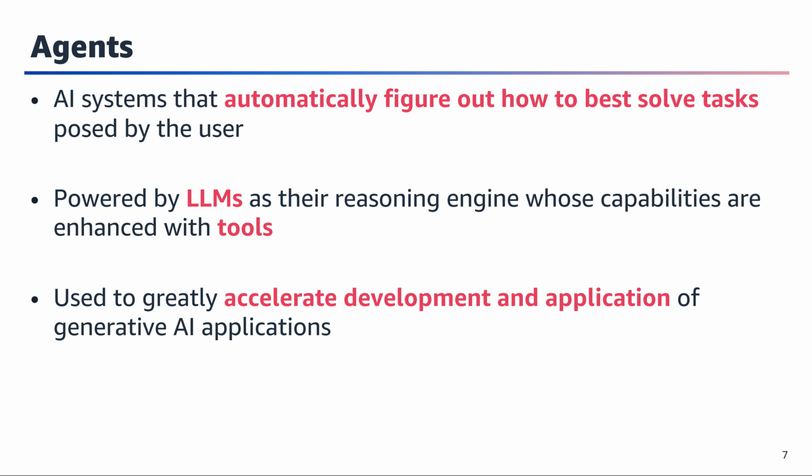Think of LLMs as the brain and the tools as additional skills they can leverage. One of the most exciting aspects of agents is how they're revolutionizing AI development. They're dramatically speeding up both the development process and the practical application of generative AI technologies. This means faster deployment and more efficient implementation of AI solutions in real-world scenarios.